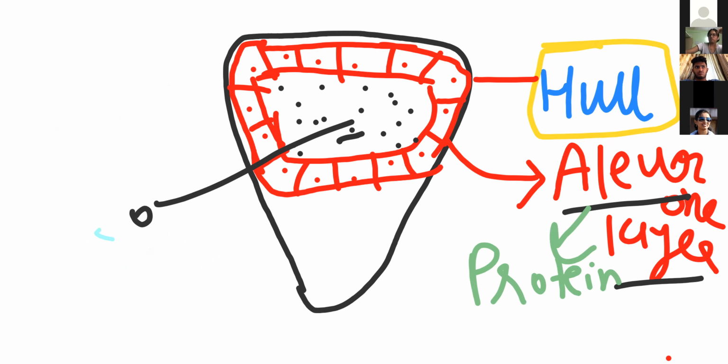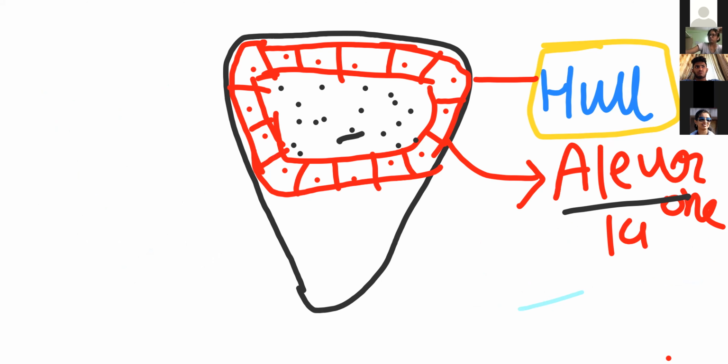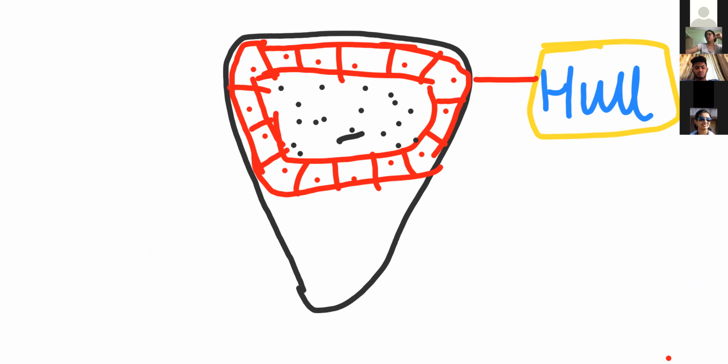Now the next, the narrow region. In the narrow region, a single large shield shaped cotyledon is present.